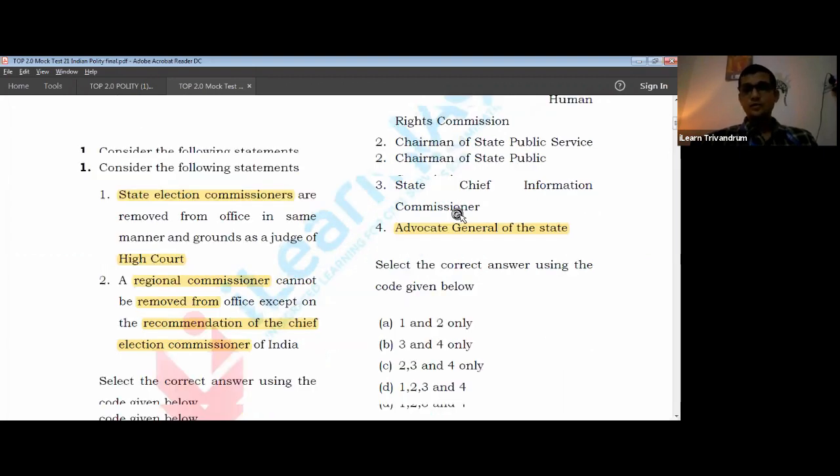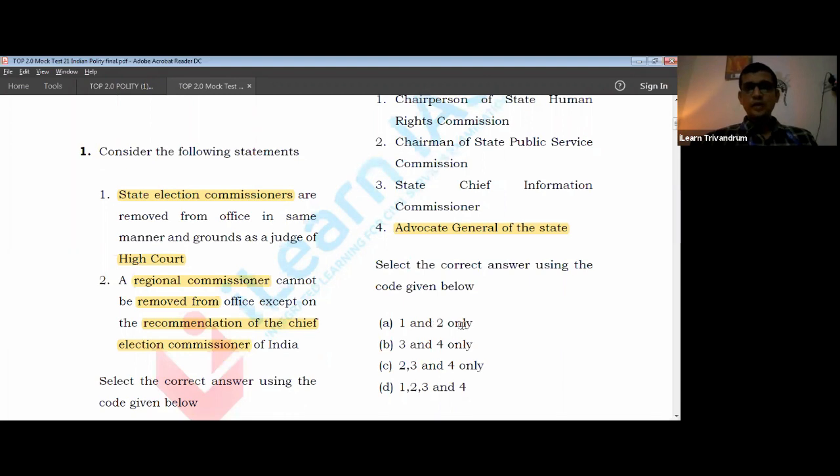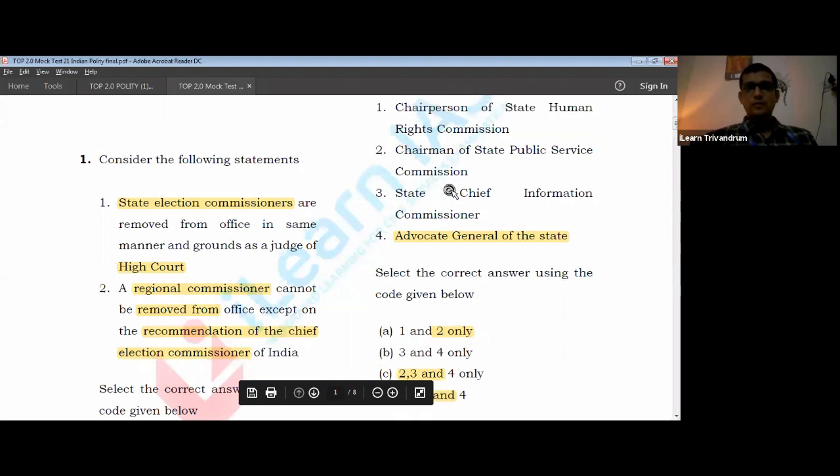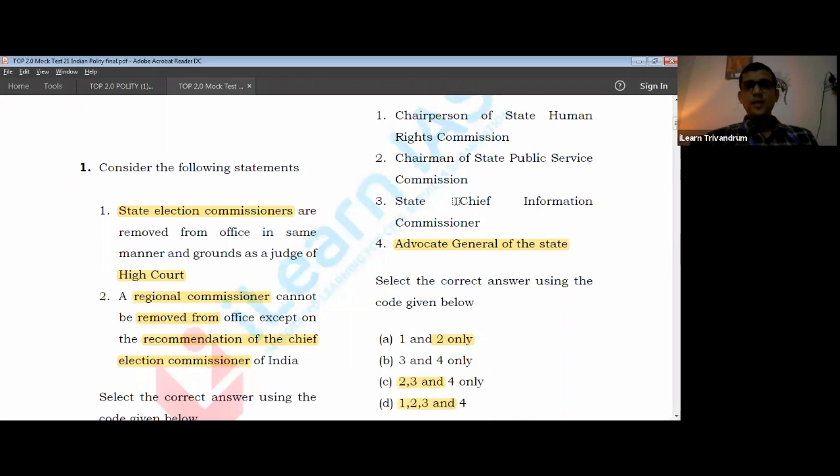Then I think you should get the answer, right? You eliminate two here, and you eliminate two over here also. So the answer would be the second box, that is 3 and 4. So State Information Commissioner is removed by the governor. Advocate General is also removed by the governor.